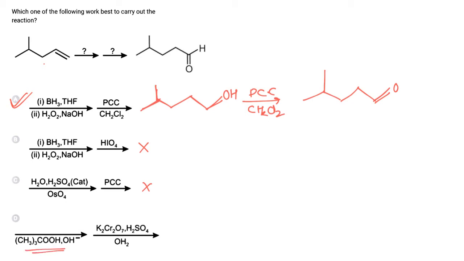In the third case, it is treated with peracid, so epoxide will be formed, and this epoxide will finally convert to anti-diol, and that anti-diol on oxidation with K2Cr2O7 will not produce this, and hence the correct answer is A.